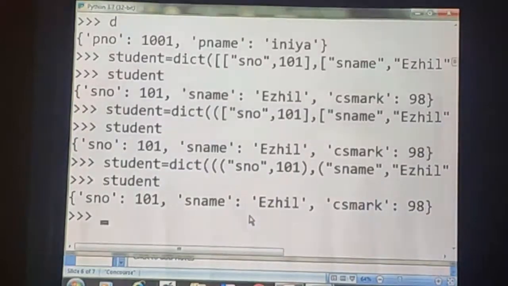You know the difference between list and tuple. A list is mutable, but a tuple is an immutable type, and also the list elements are enclosed in square brackets. But here the tuple elements are enclosed within round brackets, that is within parentheses. Okay. Next one is,